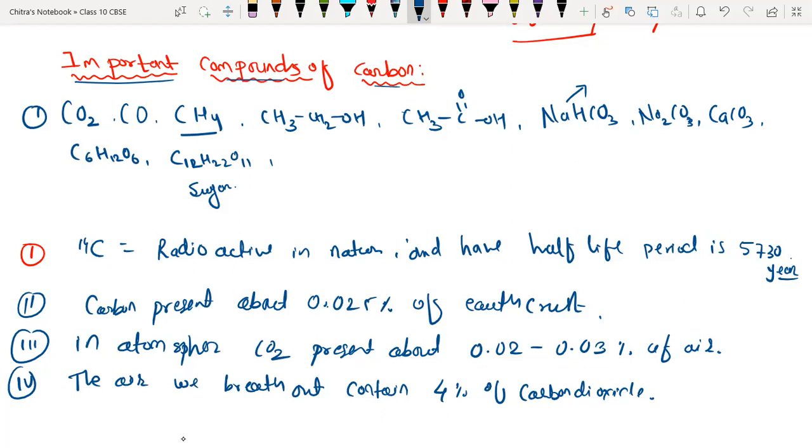But it was recognized as an element by Antoine Lavoisier. You know who Antoine Lavoisier is? The father of modern chemistry. Okay, take a screenshot.